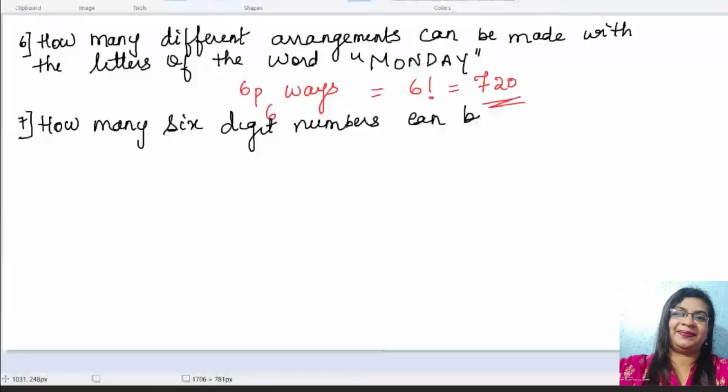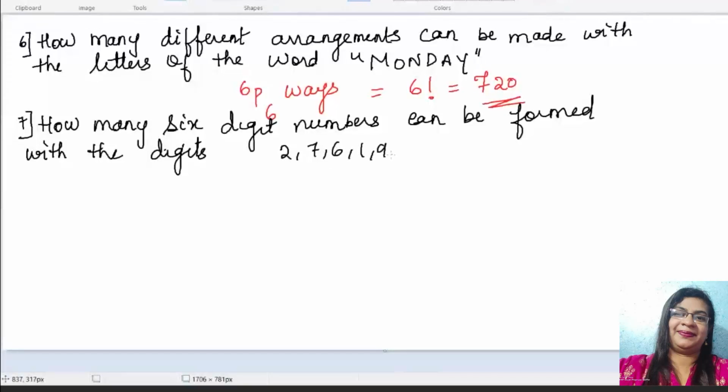Any doubts in the 6th one? Okay, going to the next question. If you have doubts, please do message in the chat box. I shall repeat that. Okay, write the next question.